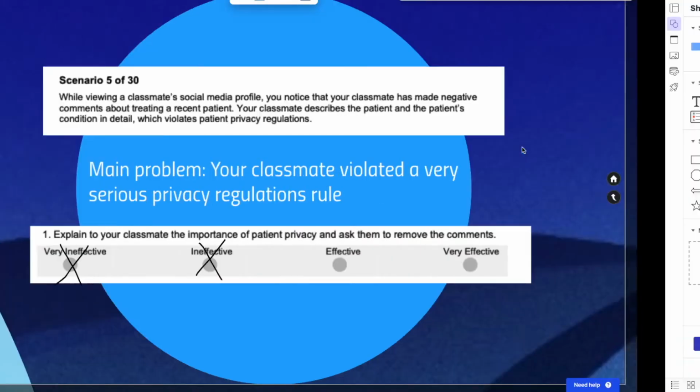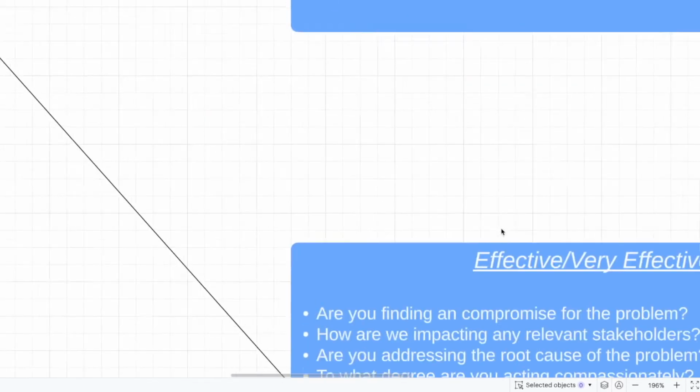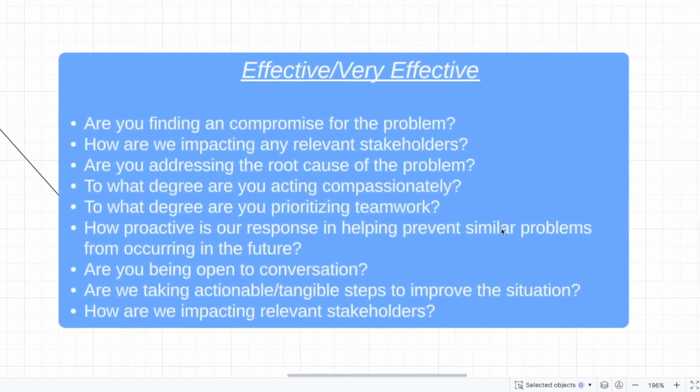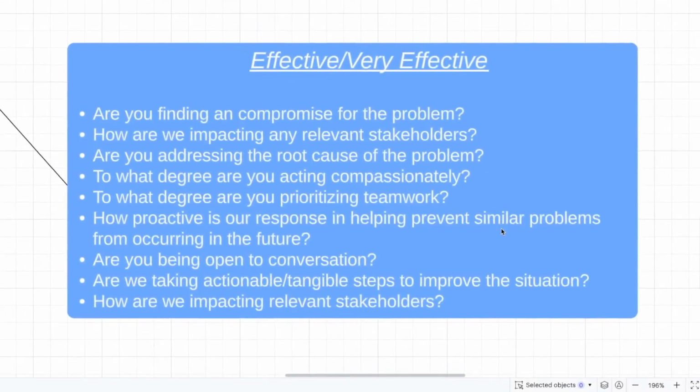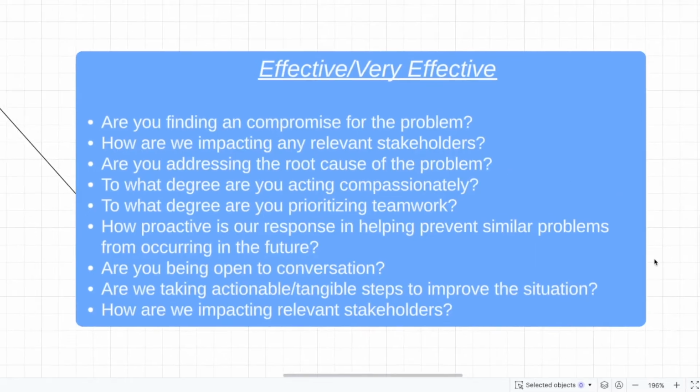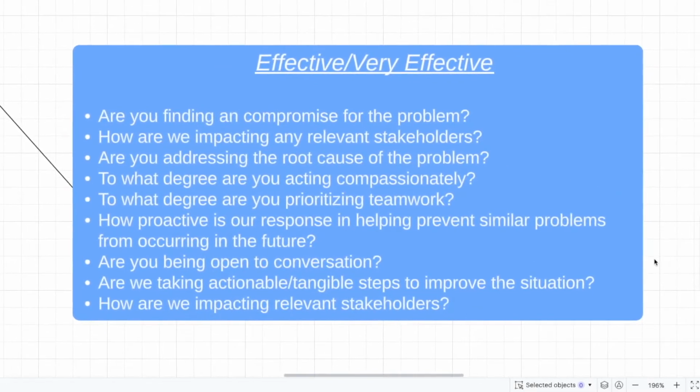All right, so how do we differentiate between a 3 and a 4? These are the questions we've assembled in our toolkit for differentiating between an effective and very effective answer. So let's look to see if any of these are relevant and can provide us with guidance. You can pause the video and read over these. There are some very good things we're doing here. We are being compassionate towards our classmate, and we are taking actionable steps. But the most important thing I want you to focus on is this question right here: how proactive is our response in helping prevent similar problems from occurring in the future?